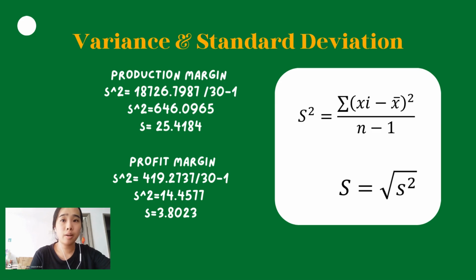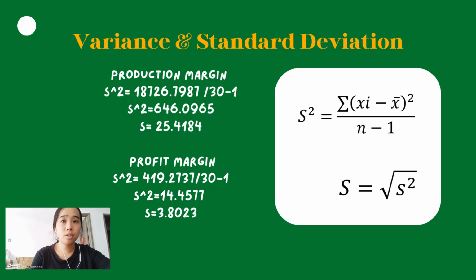This means production margin fluctuates widely, likely due to variable costs, inconsistent resource availability, or seasonal demand. A high production margin variability can be risky as it may lead to unpredictable operating costs and profits.